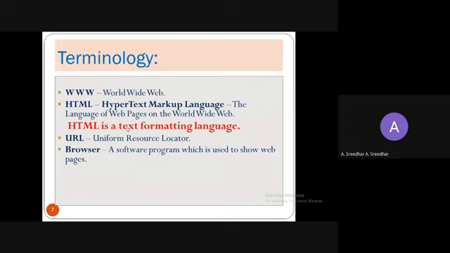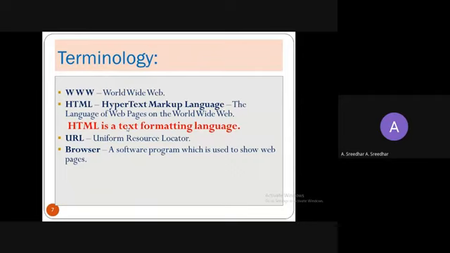Coming to the terms that we are going to use currently in the web environment: www, that is World Wide Web. And HTML we already know, Hypertext Markup Language, the language of web pages on the World Wide Web. HTML is the text formatting language. We can format the text, right?